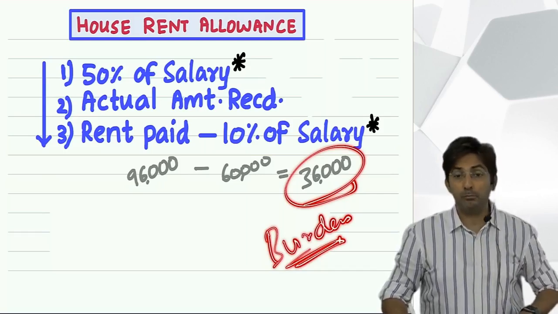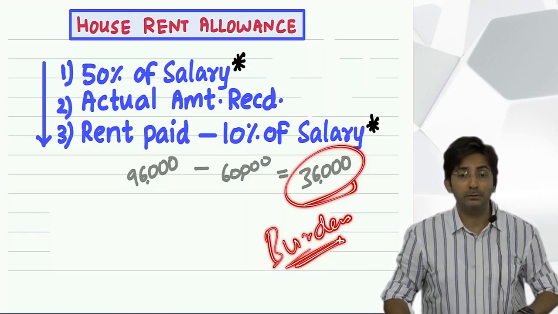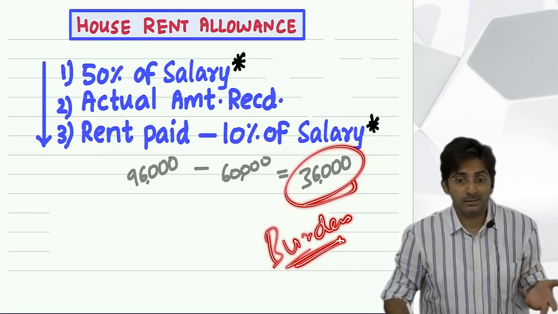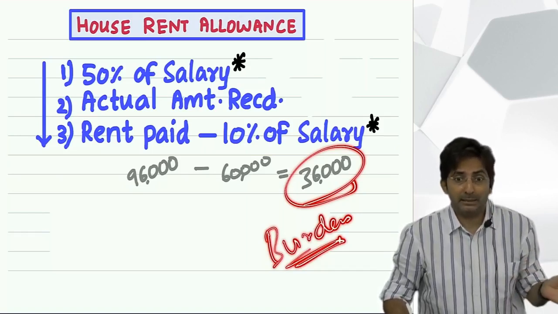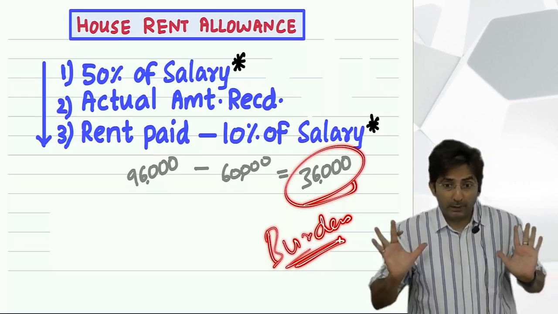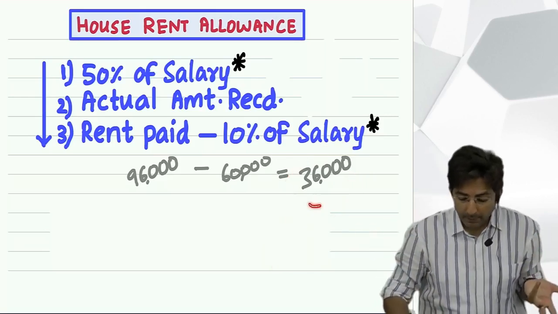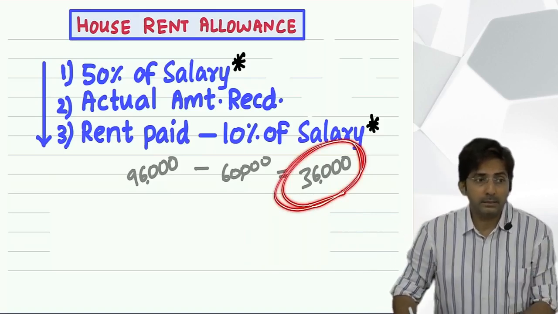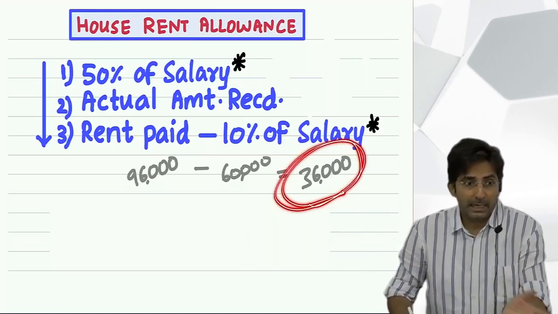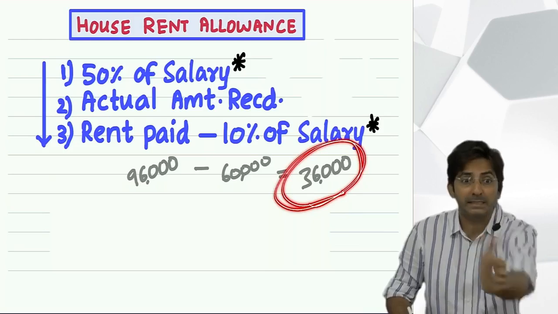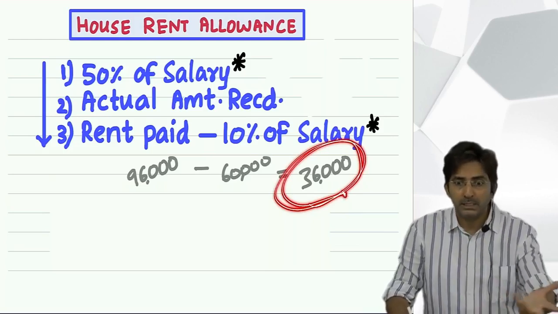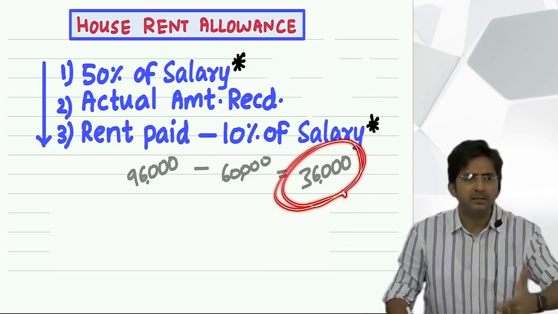But the employer says, no, my boss is giving 72,000. So your boss is generous. Let him give, it is his money. But what we feel is that a person having a burden of 36,000 should get 36. And if you get 36, we are ready to exempt. Because it is justified. You should get that much.